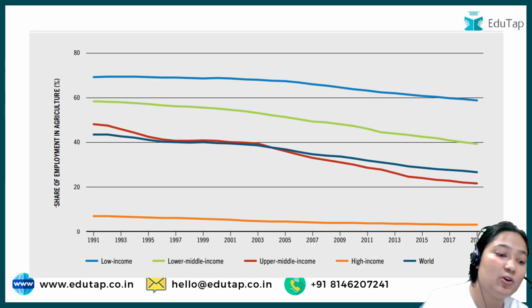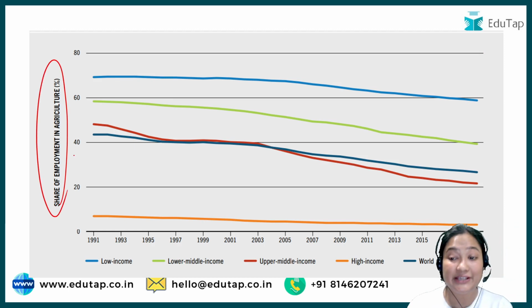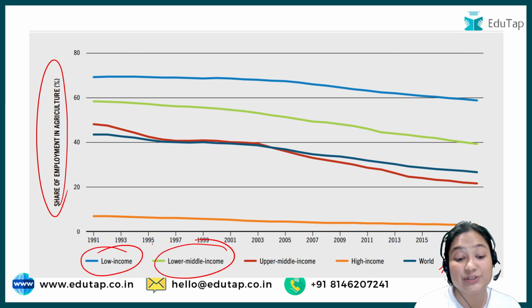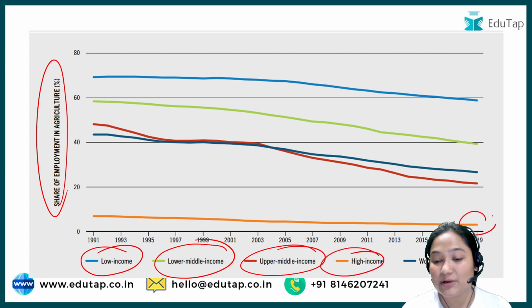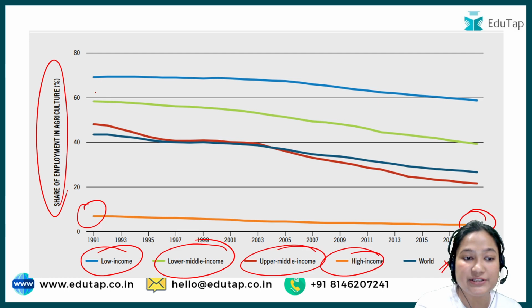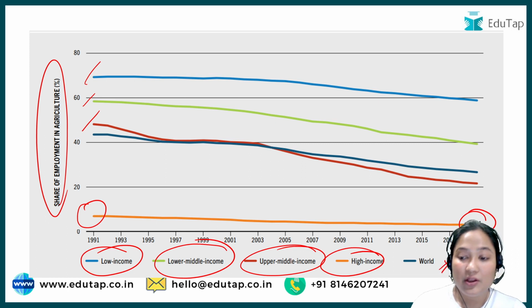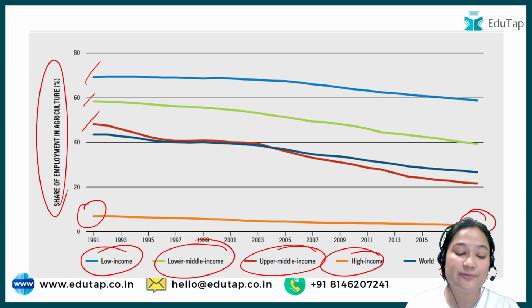So first of all, it told about the employment given by agriculture. Globally you can see how much are the low income farmers, how much is the lower middle class, how much is the upper, and of course high income farmers are very low since the beginning, and it keeps going lower. And you can see the other income part too. Okay, so overall the number is decreasing. So this was about the employment data.